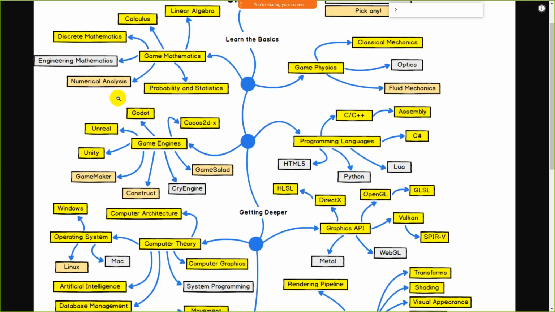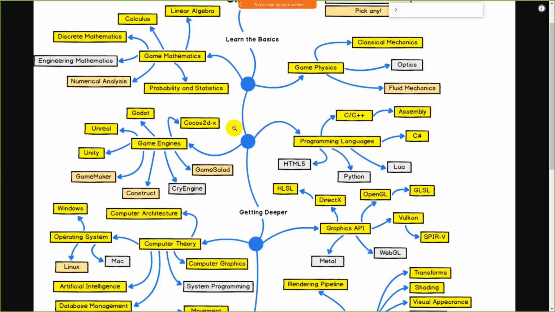You have to pick any one from Game Maker, Construct, and GameSalad. It's not necessary to learn all three together. You can pick any one. My personal recommendation is Game Maker. And Unity, Unreal, Godot, and Cocos2d-x are mandatory, and after that CryEngine is also there. Well, CryEngine is not popular, but if you are learning CryEngine, it will be a plus point for you. So CryEngine is also beneficial.